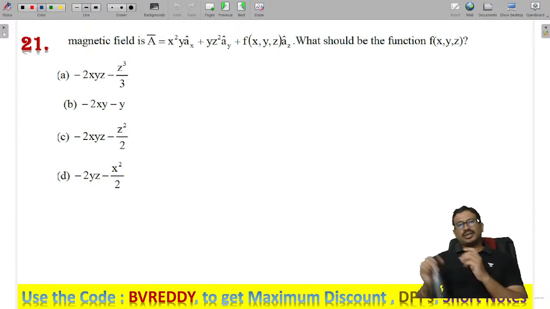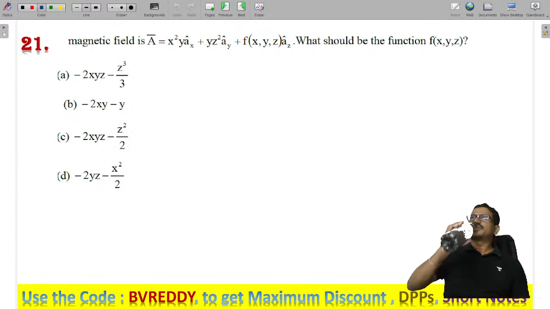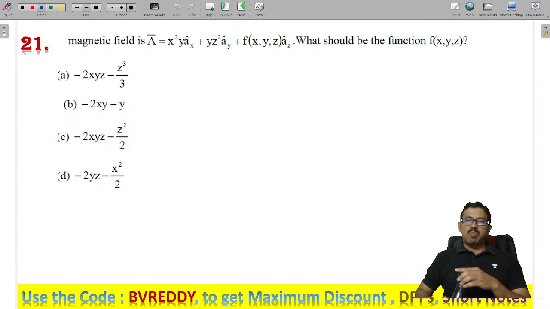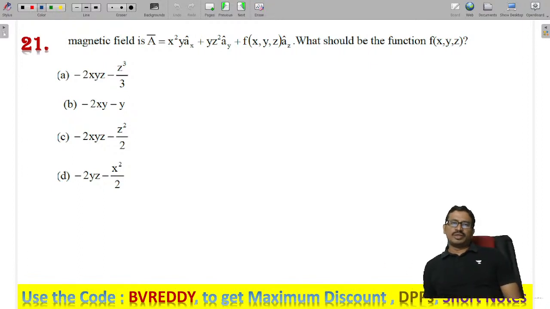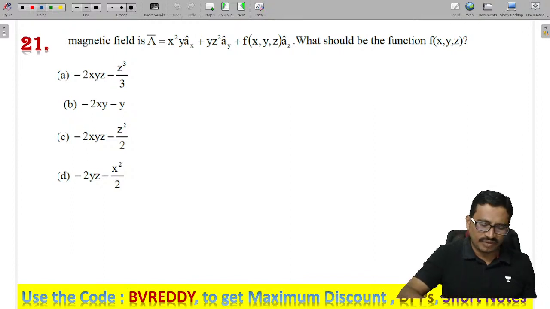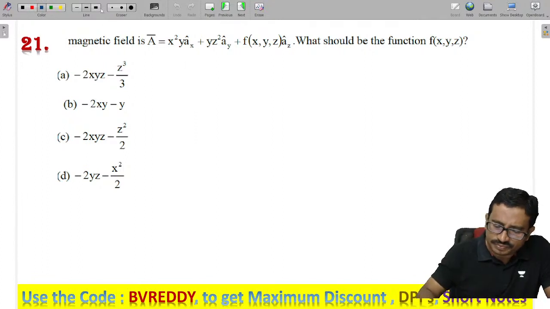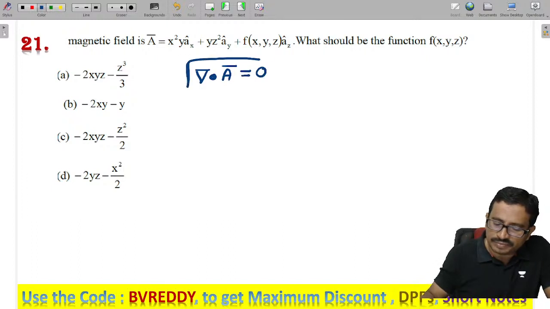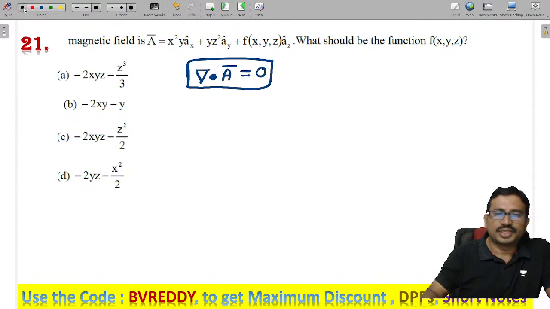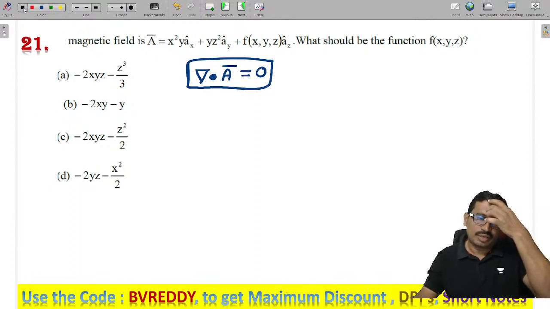Next one. The magnetic field is given like this. Now they are asking what the function should be. If any vector is a magnetic field, it has to satisfy the condition that the divergence of the magnetic field must be 0. Here A is a magnetic field, so the divergence of the magnetic field must be 0. This is the condition, isn't it? The divergence of magnetic field is always 0.